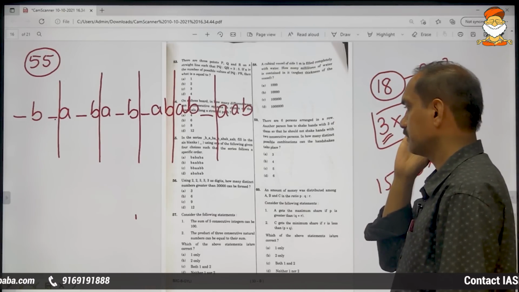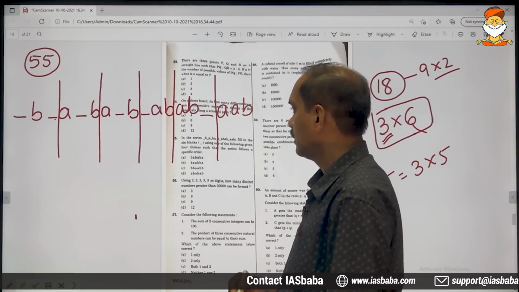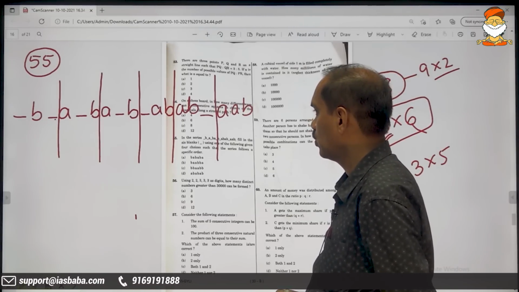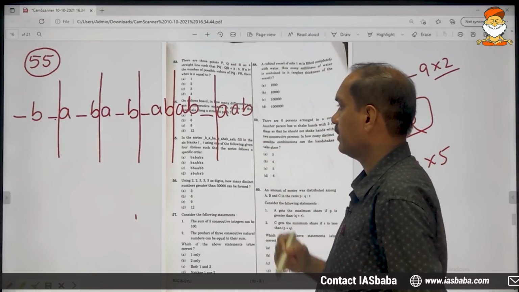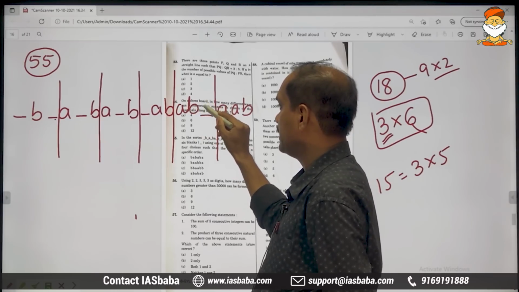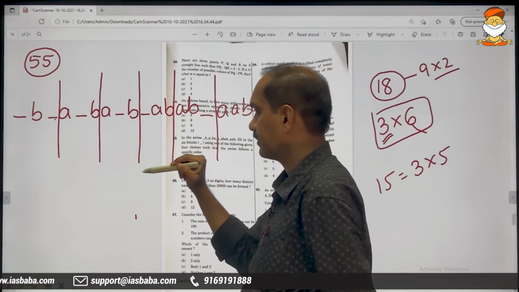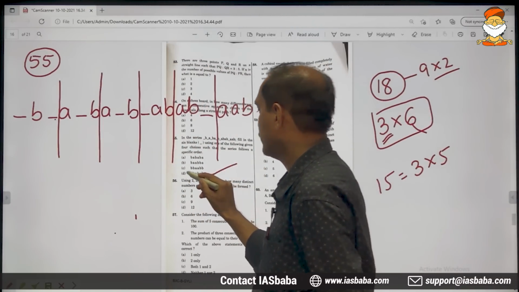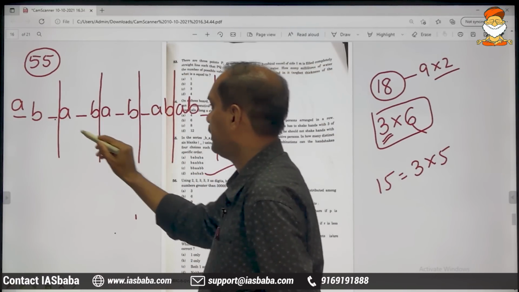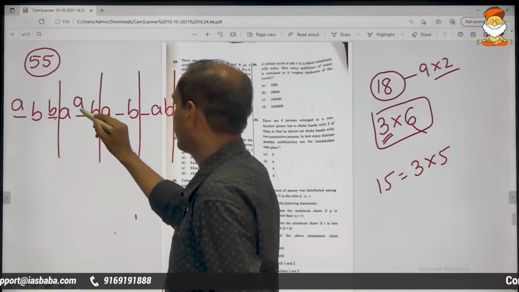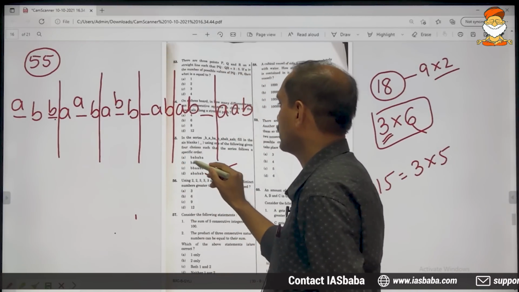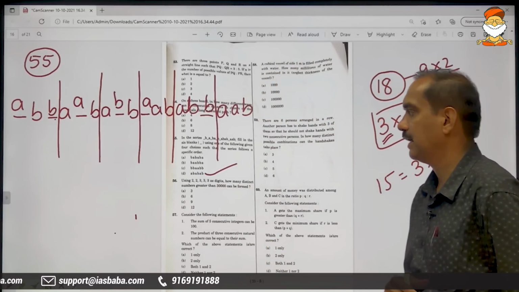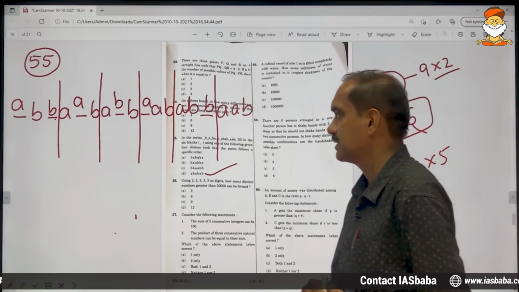Right. See here, if you study all these groups, what will you see? 2 A's are there, only 1 B. Here 2 B's and only 1 A. Here 2 A's, only 1 B. If you go with the last option, in the first you can write A, then B, then again A, then B, then again A, then again B. Now, can we see any pattern in this after filling up the last option in the series?